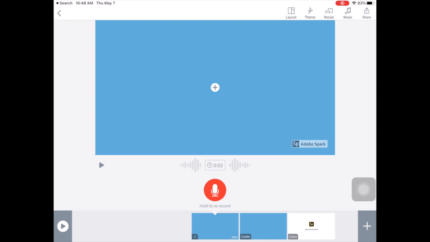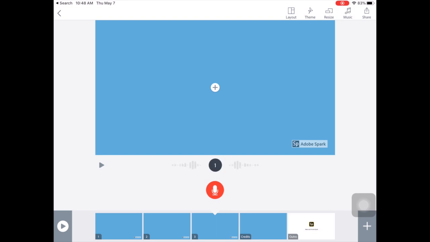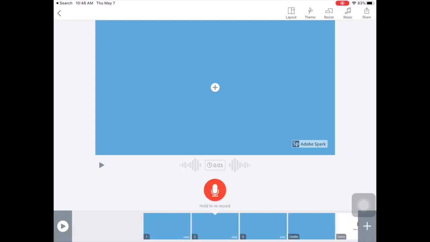All right, perfect. And then now I want to add another page, so I'm going to go down here and hit the plus button. And I'm going to record the next line of my poem. Has powers to heal other people. Oh, you know what? That was my third line. So I'm going to hit my plus button and say my second line. Reads people's minds. And then I'm going to tap and hold on it and switch it over. So just like that, if you make a mistake, you can move your sentences around. So you're going to go through and add a page for each line of your poem.